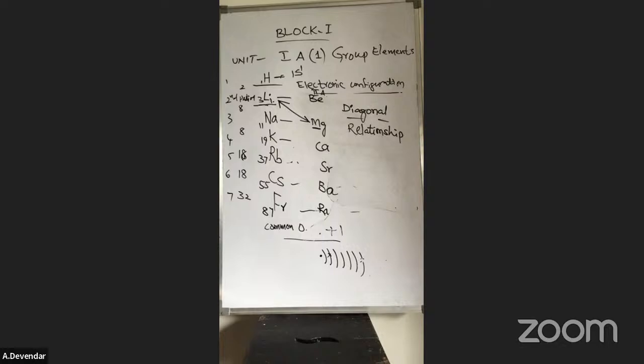And the second block is organic chemistry. What is organic chemistry? Basic concepts. The first unit is the basic concepts, the second unit is alkanes, the third unit is alkenes and alkynes. That's it. You will get the 60 marks from these 2 blocks only. That much easy to get the marks.